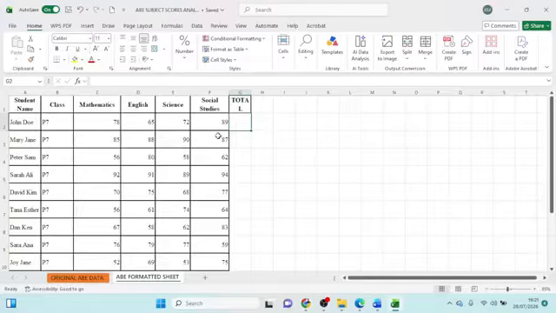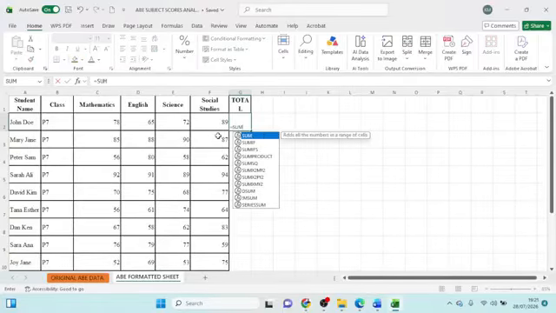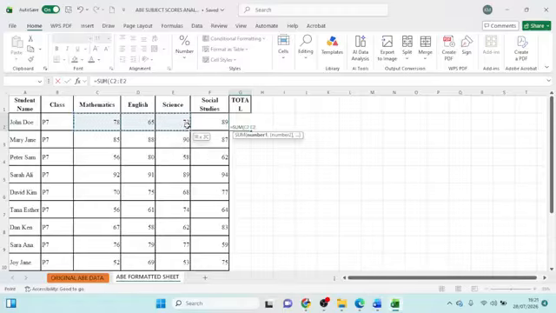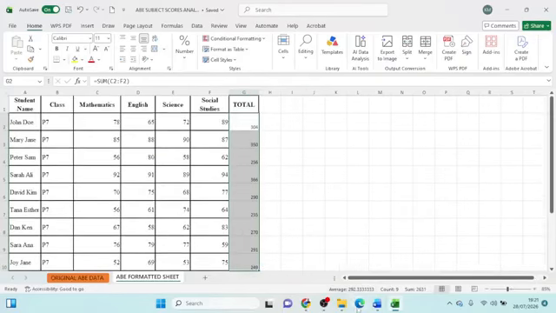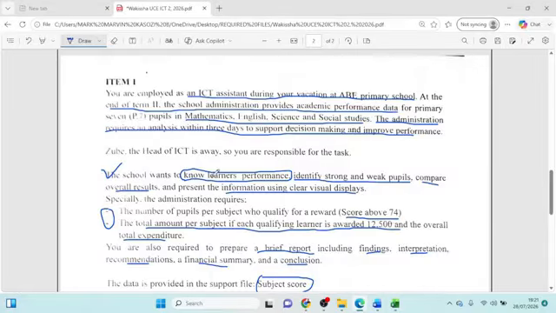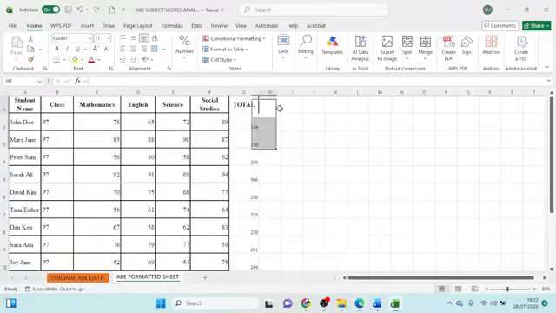For example, I can decide to see their totals from math up to social studies, and then I just drag to the last learner. So when I find the total here, it means that I am showcasing the performance of learners through total. And I'm able to spot a weak and a strong learner when I calculate the total. Now the total could not be enough as well. I can even do the average, because average is also enabling me spot a strong and weak learner.